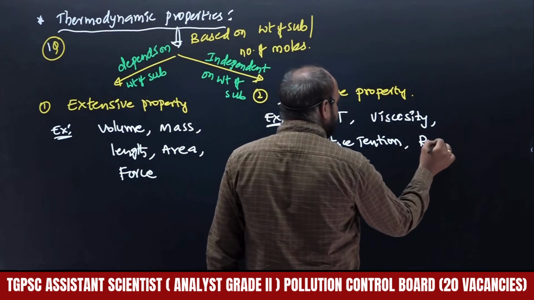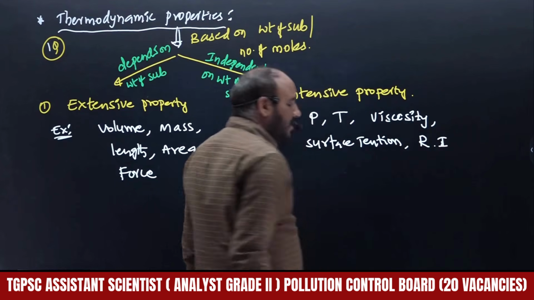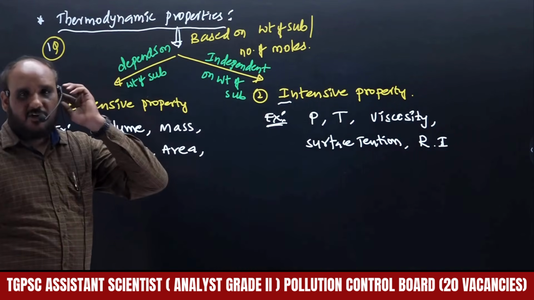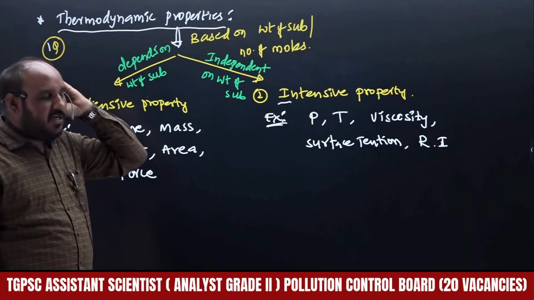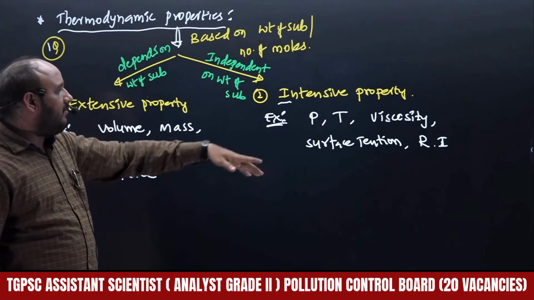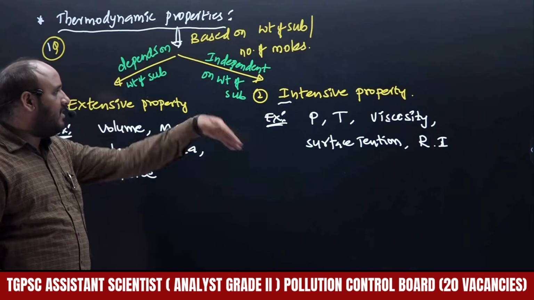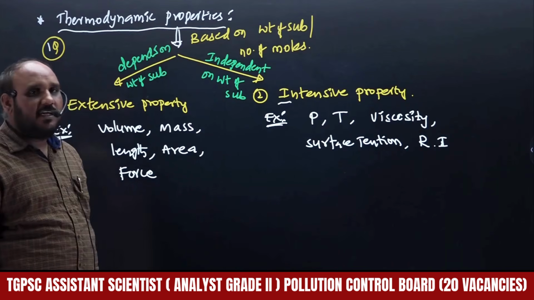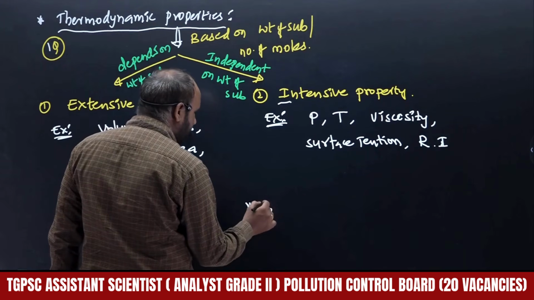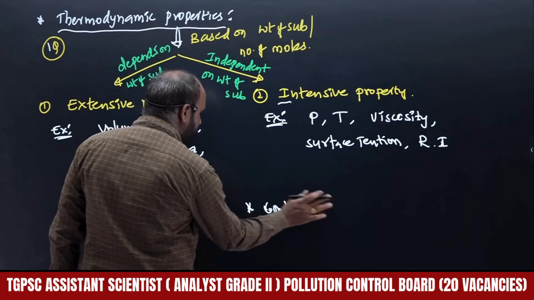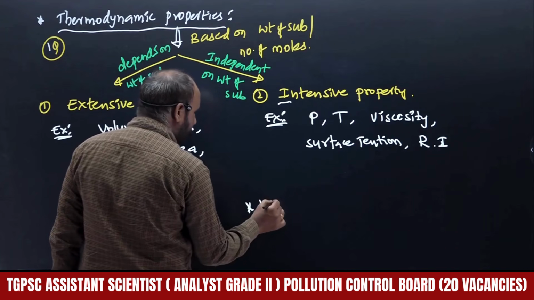Refractive index. That is the velocity in vacuum divided by the velocity in medium, so that is called the refractive index. Both velocities are involved, so it is independent of weight, hence refractive index is an intensive property. Now I am going to give concentration, or else first I will consider the number of moles.